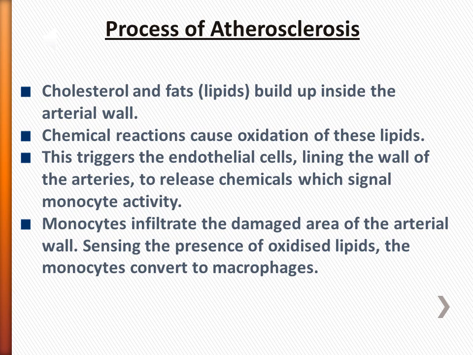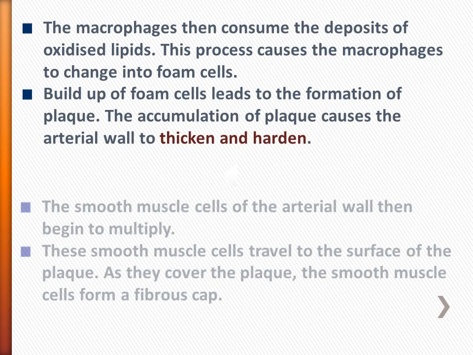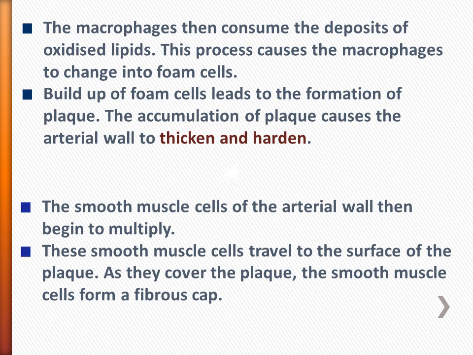Monocytes infiltrate the damaged area of the arterial wall. Sensing the presence of oxidized lipids, the monocytes convert to macrophages. The macrophages then consume the deposits of oxidized lipids. This process causes the macrophages to change into foam cells. Build-up of foam cells leads to the formation of plaque. The accumulation of plaque causes the arterial wall to thicken and harden.